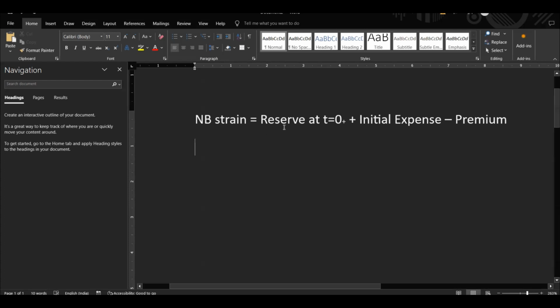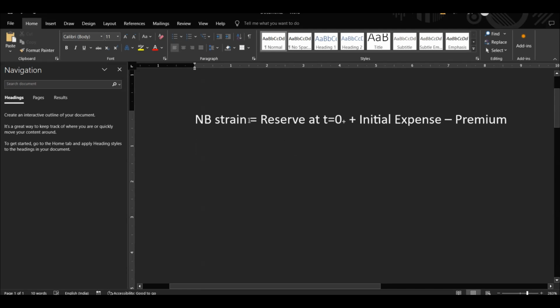So usually reserve is calculated prudent. We're using the prudent principle, right? So there will be margins, and because of that, reserve will be bigger, right? However, if you calculate best estimate reserve, then the reserve at T equal to zero will be negative, right? So the liability is negative. This means this will be a negative figure, right? Premium automatically is a negative figure. How much initial expense would be needed to convert these two negative figures into a positive thing?